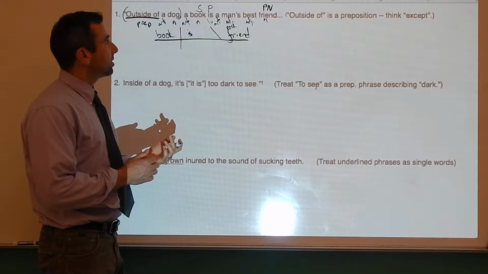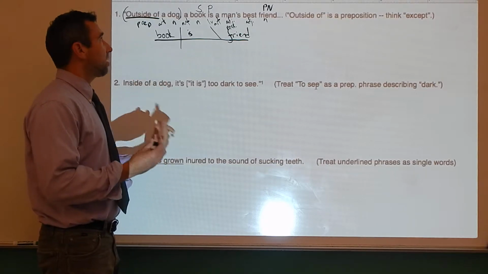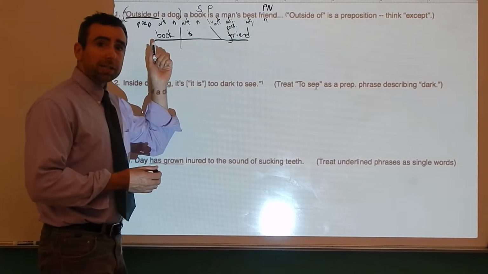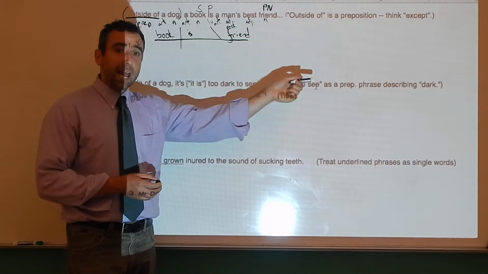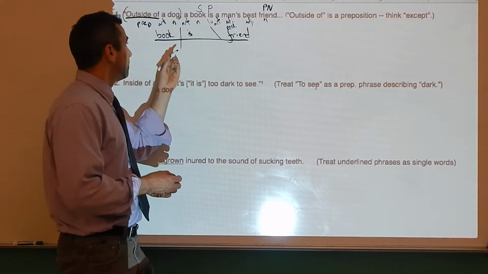Now, let's think about this for a second. Could we move it to the end of the sentence? A book is a man's best friend, comma, outside of a dog. We could. The prepositional phrase can go at the beginning of the sentence or at the end of the sentence. That means it's acting as an adverb describing the predicate.